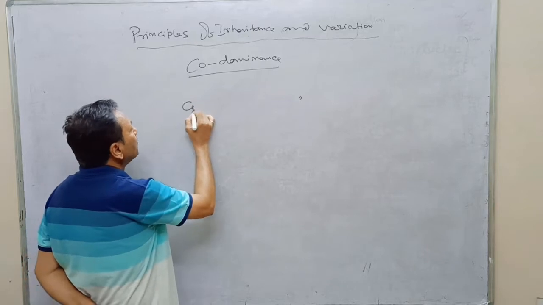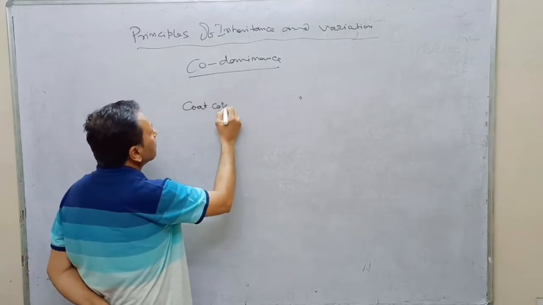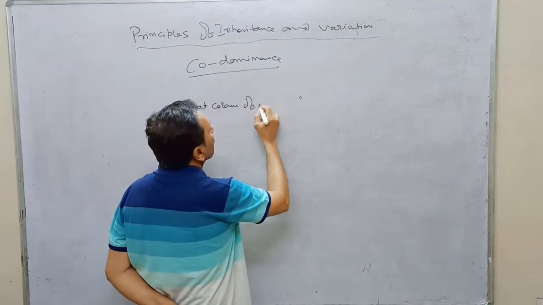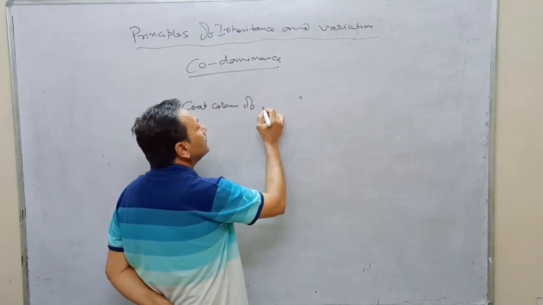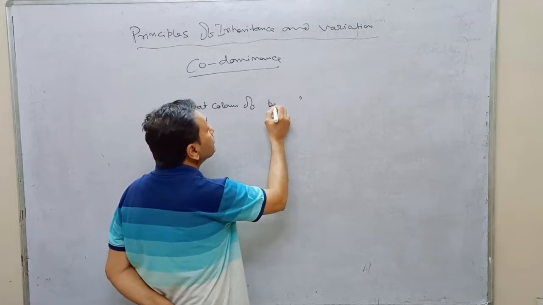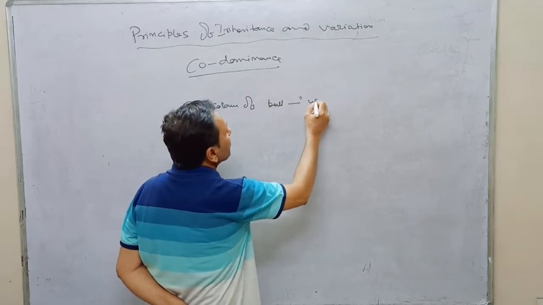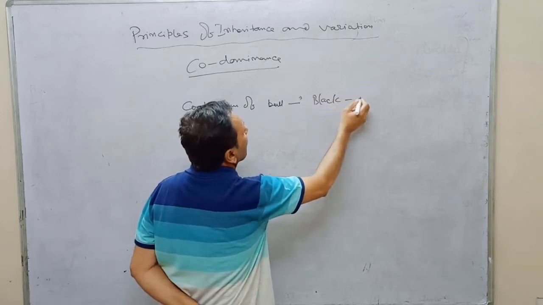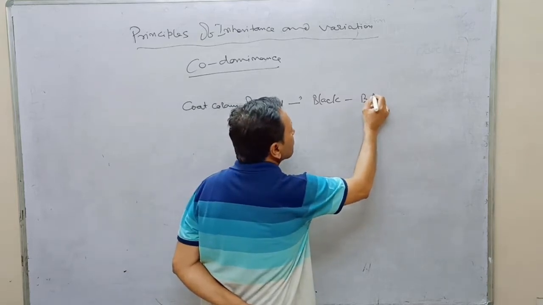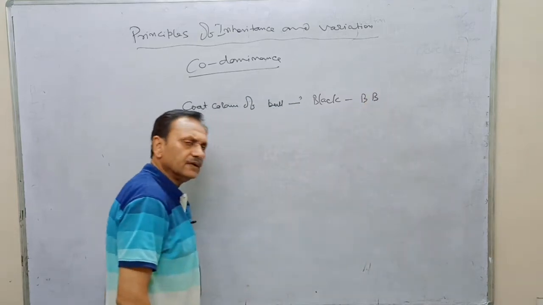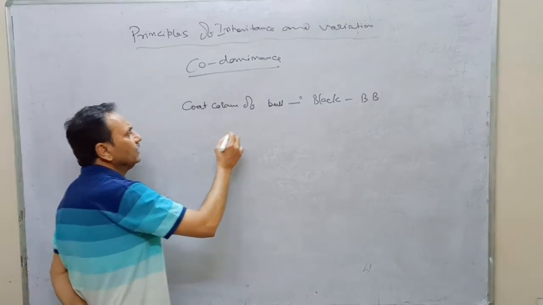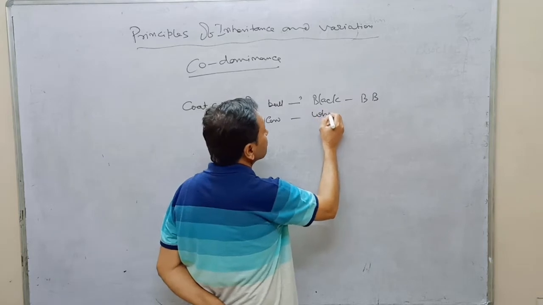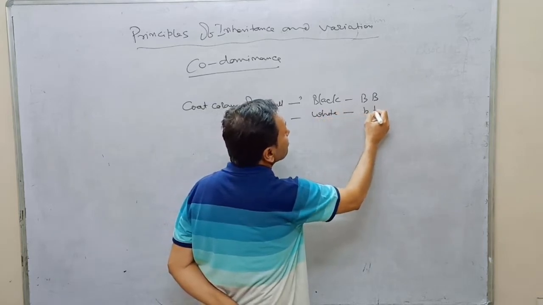The coat color of a bull is white or black. Suppose it is black, and their genotype is homozygous BB. The coat color of a cow is white, and their genotype is this one.